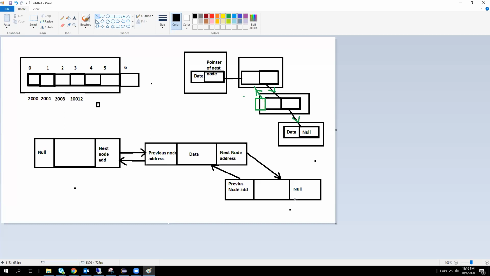Actually, this is the logic we have to implement in our code. If you want to display, how will it display? If you want to add, how will you add? That code is already available on Google also. You have to try to understand that code, then you can easily get this logic.